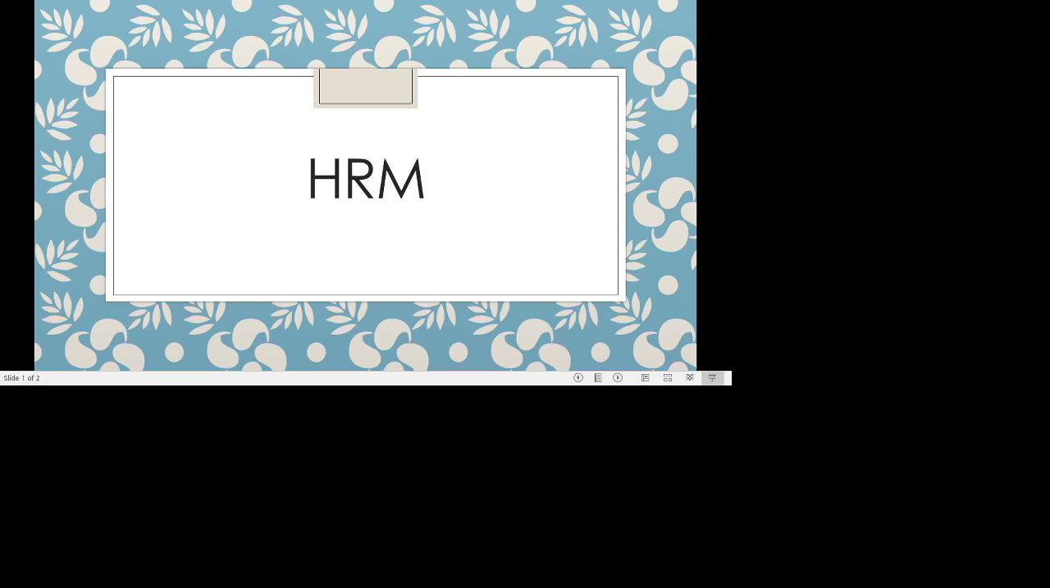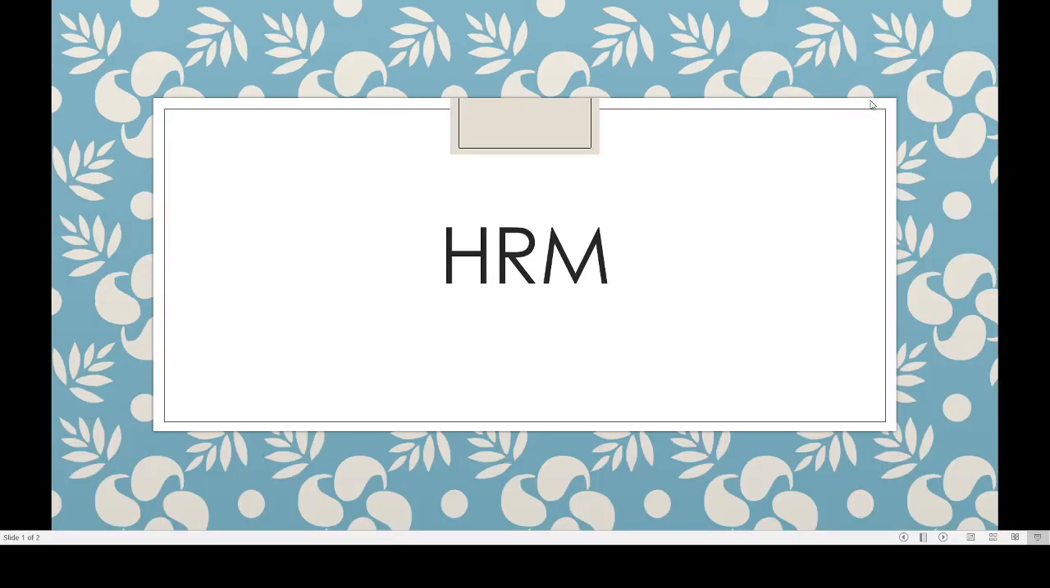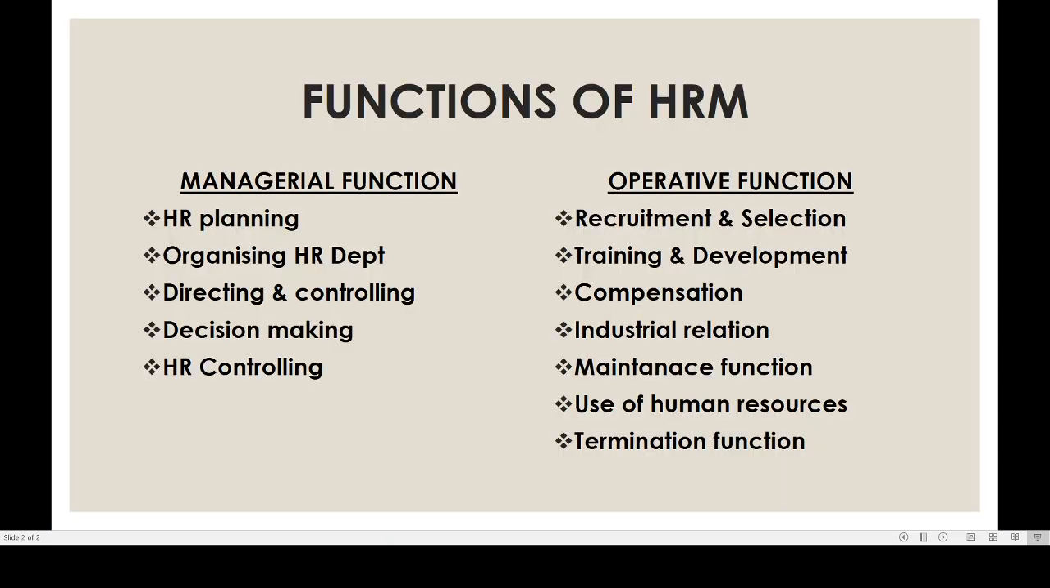Hello friends, now we are going to discuss various functions of HRM. The various functions of HRM are mainly divided into two: managerial function and operative function. We have already learned about some managerial functions. What are the managerial functions? Planning, organizing, controlling, directing, etc. These are all functions performed by human resource management.